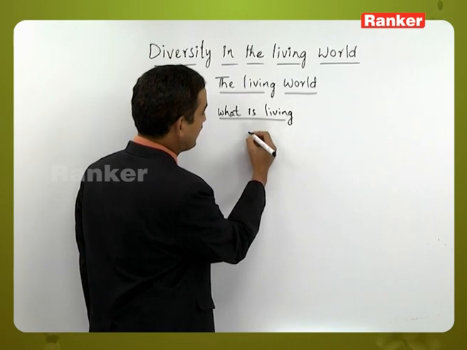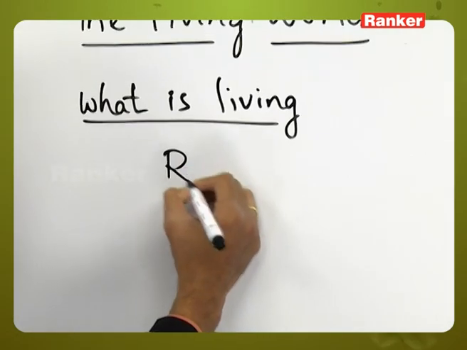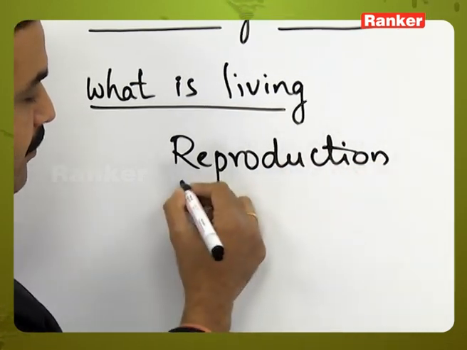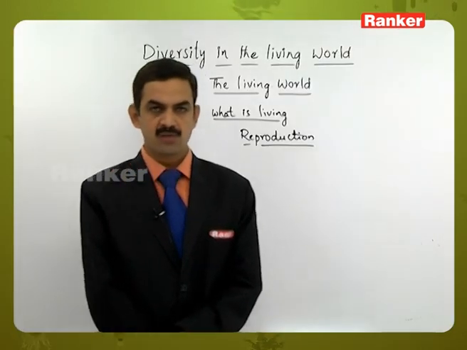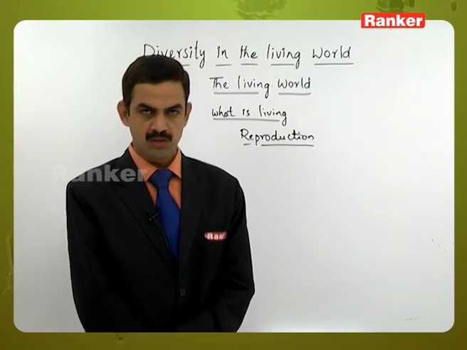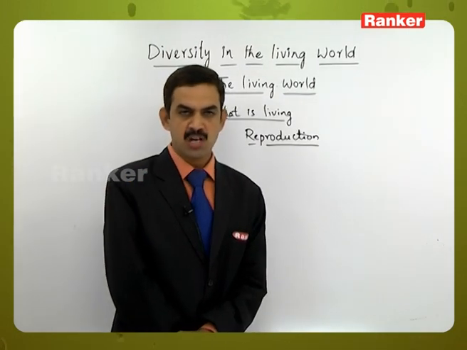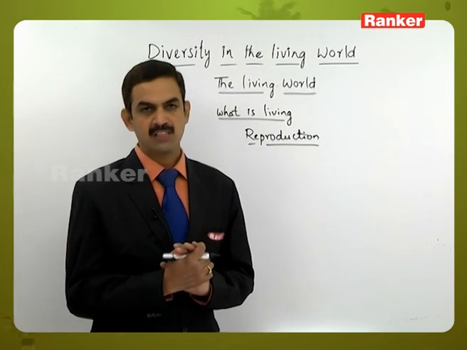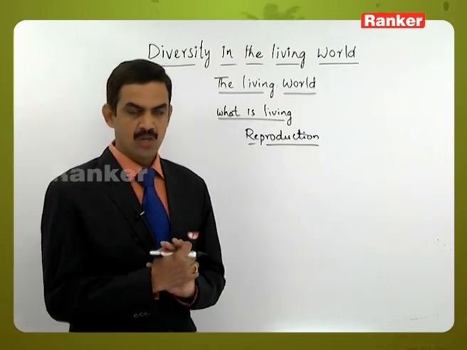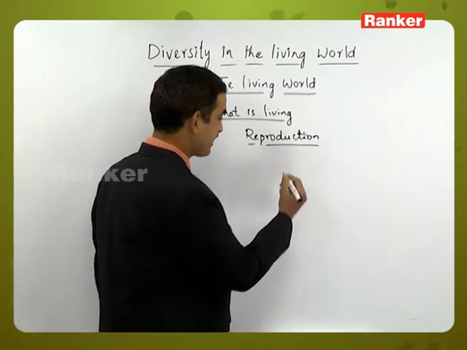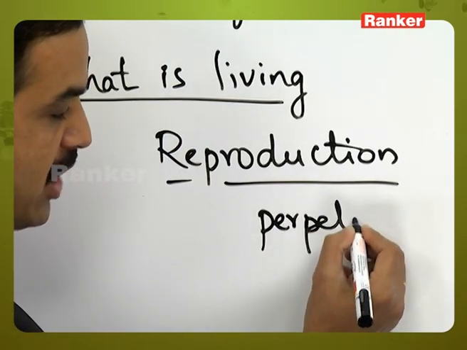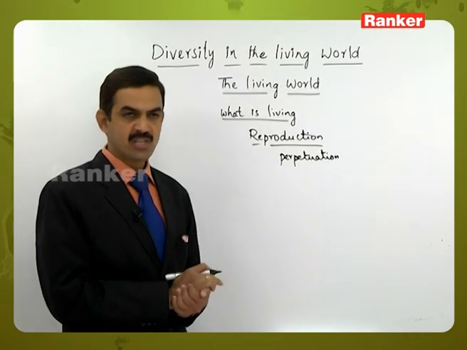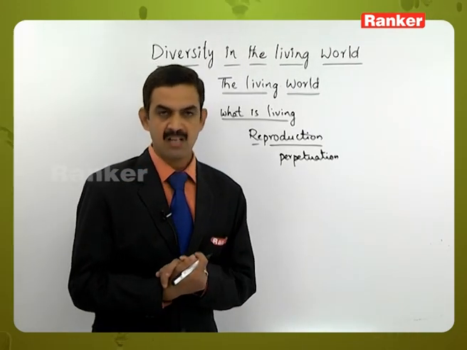The next characteristic feature of the living organisms, where we can differentiate them, is the reproduction process. Reproduction is a process where the progeny are produced, or in order to continue the race of that particular species, the living organisms have to perform the process called reproduction. So it is not a compulsory process, but it is required for perpetuation, that is, to produce the progeny. This process is very much required for an organism.